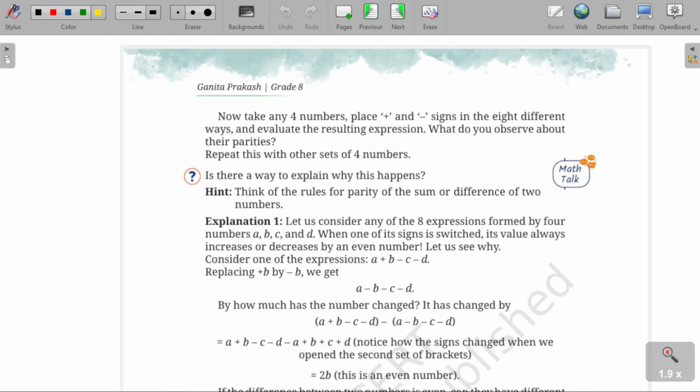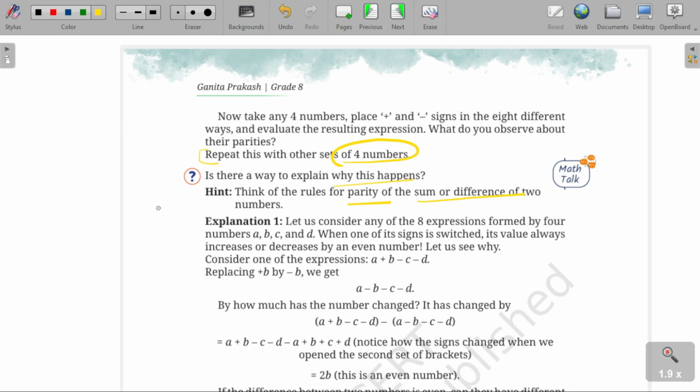Now take any four numbers and place plus and minus signs in the eight different ways, evaluate the result and check out the parity. Repeat this with another four numbers. You will get the same parity again and again. So is there a way to explain why this happens? Is there any rule, thinking about the rule of parity of the sum and difference of any two numbers?